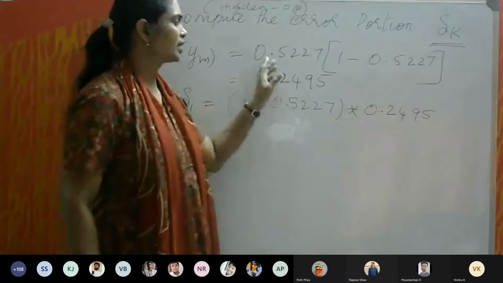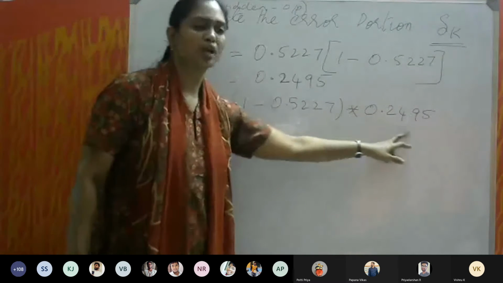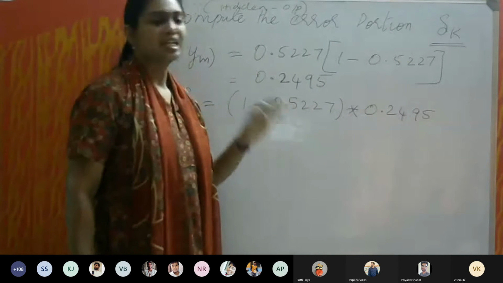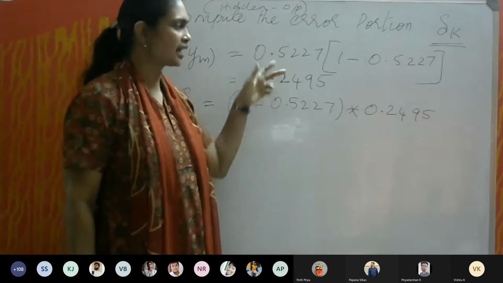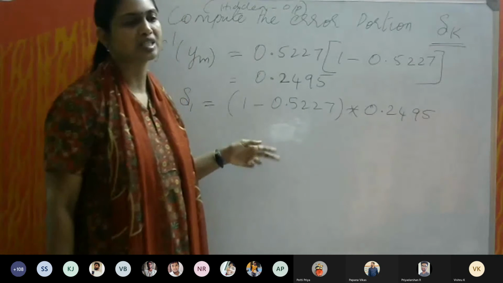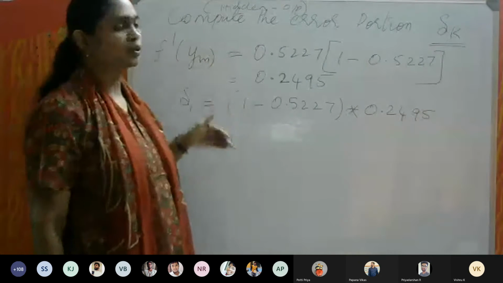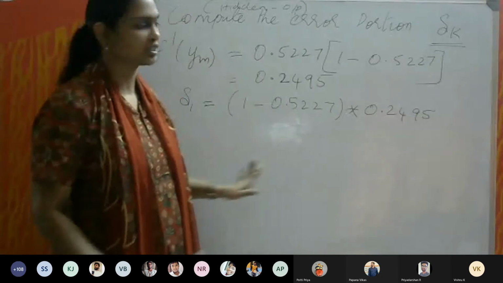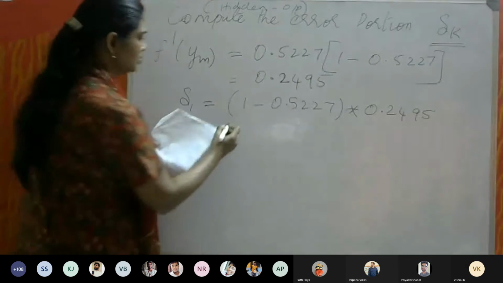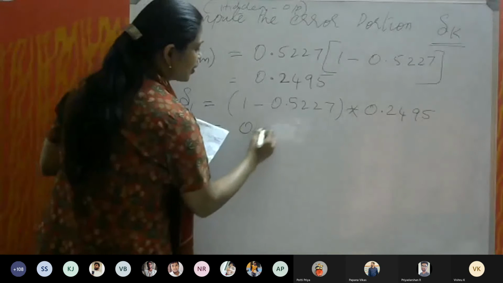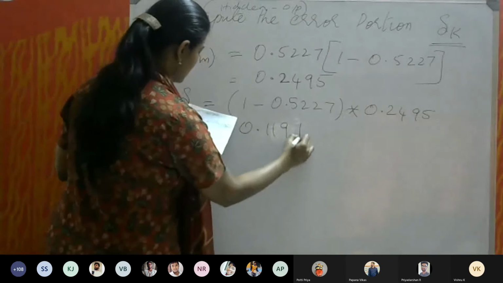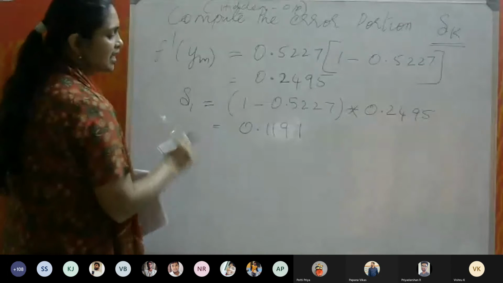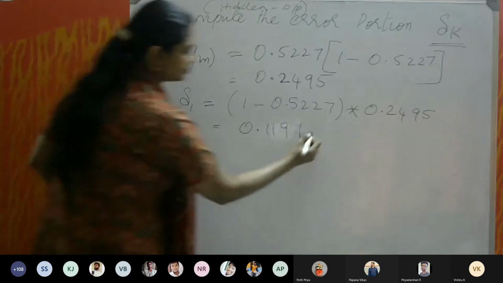If you want, you can substitute everything in one go and then calculate, but just to avoid any mistakes, I am doing it in a two-step process. It is better to do it as a two-step process so that you will be very careful in solving this. And this will give a value 0.1191. So this is the error in the output layer.